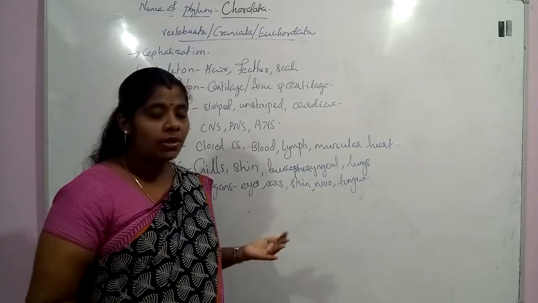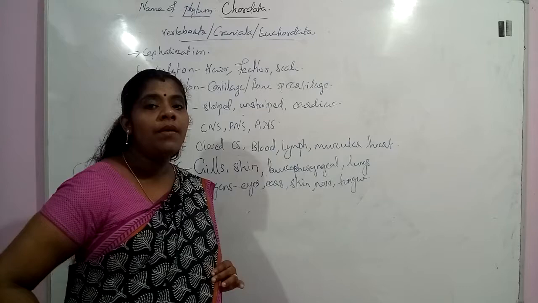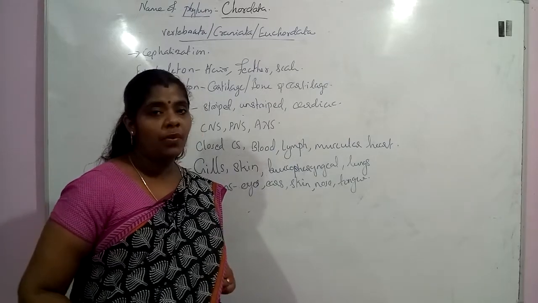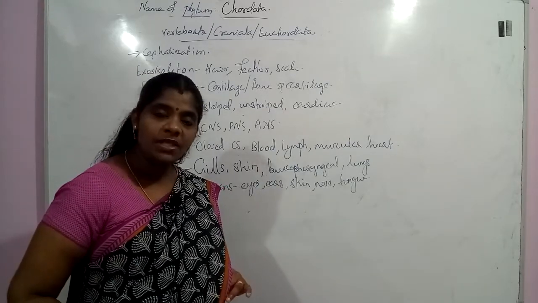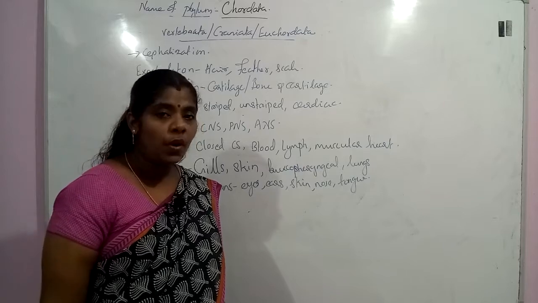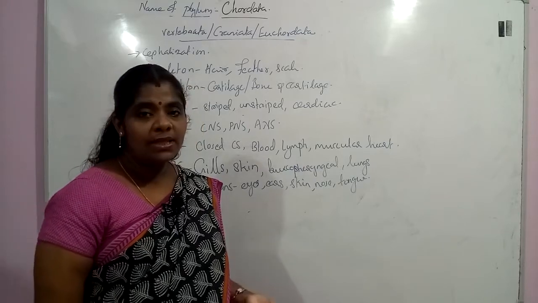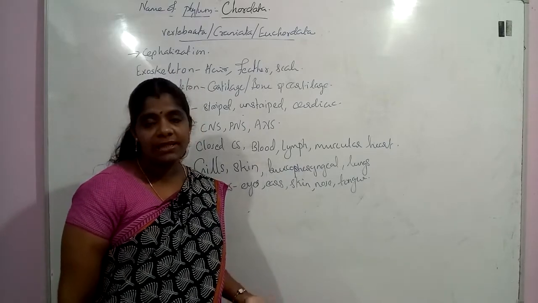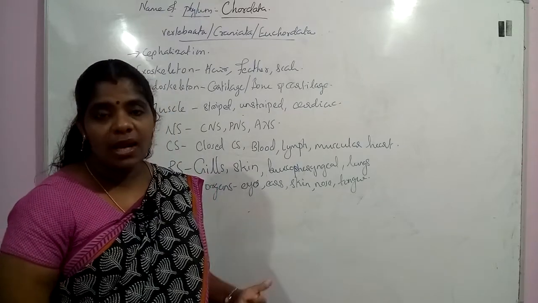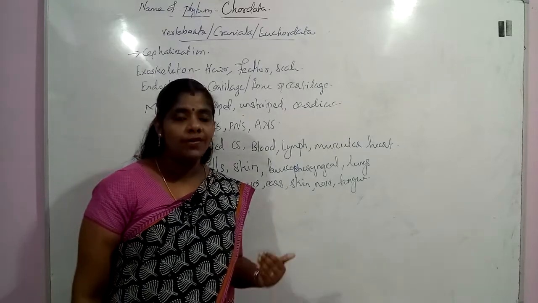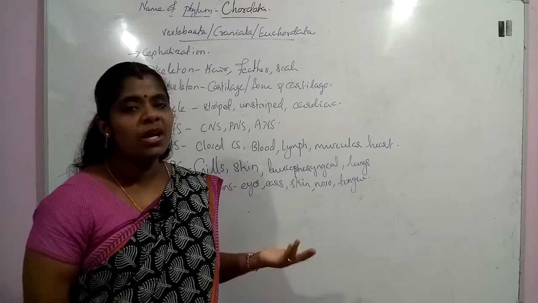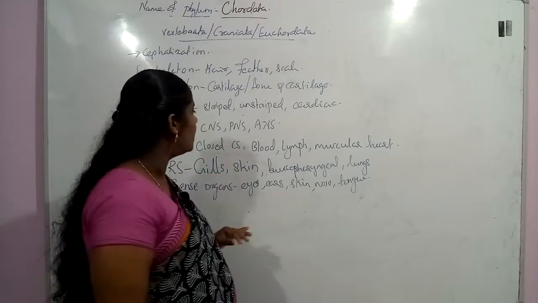We have the chordate or the vertebrate, they have a body fluid. The major body fluid present in this group of organisms is blood, and we can see the lymph also. For blood to pass, blood vessels are there, for lymph to pass, lymph vessels are there. And we can see a muscular heart which is present in the ventral part of the body, and it is 2-chambered or 3-chambered or 4-chambered heart.